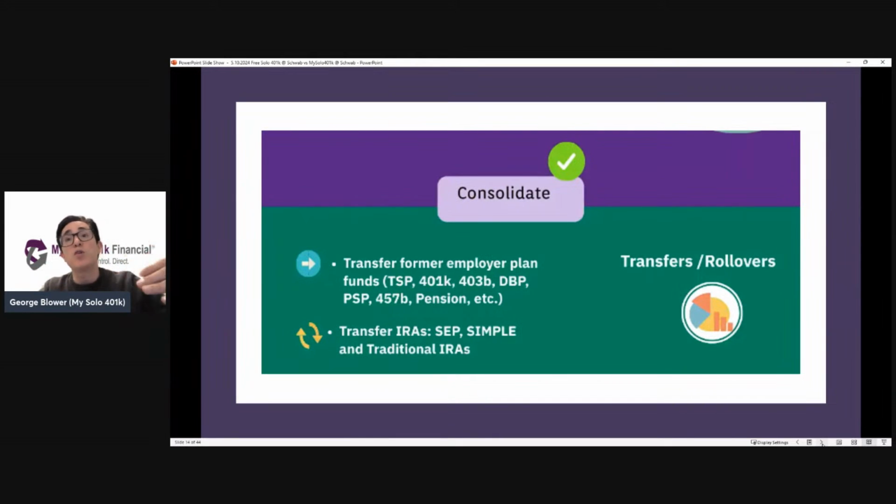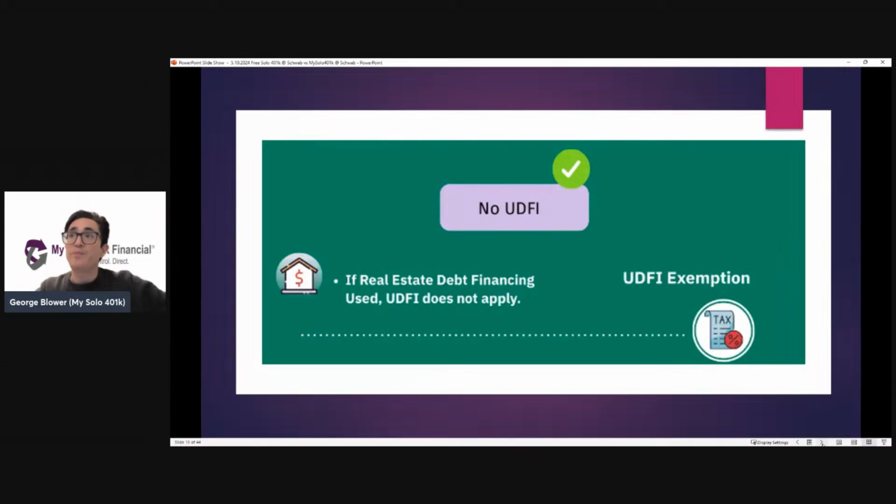Or sometimes folks are moving over all the pre-tax funds from their IRA accounts to set the stage for them to be able to make backdoor Roth IRA contributions, because you can not only make mega backdoor Roth solo 401k contributions, and that's not going to stop someone from also making backdoor Roth IRA contributions.